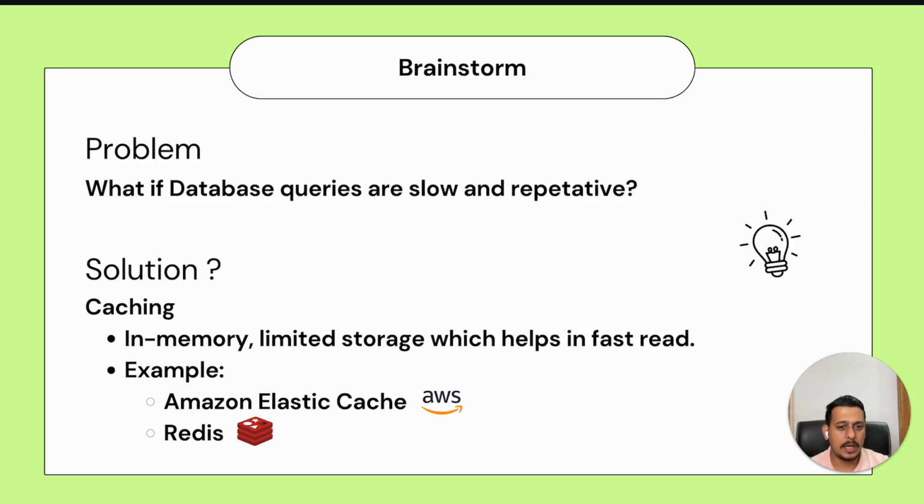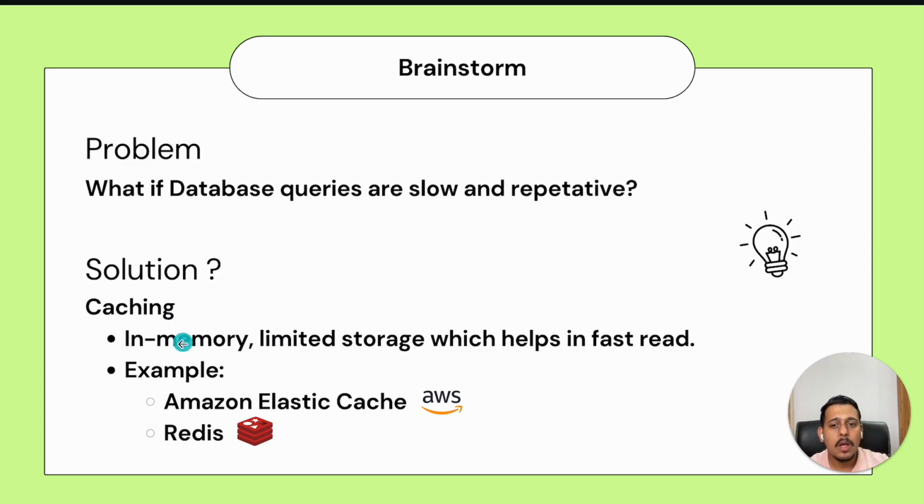In that case, why not save it somewhere other than the database such that I can access it quickly, and I don't have to make a request again to the database. So our database will get fewer requests compared to what it used to get earlier, and it will be able to manage load easily. For that, we have something called caching.